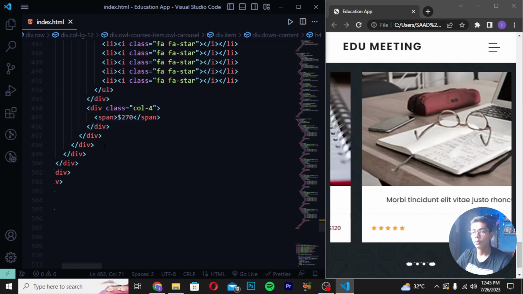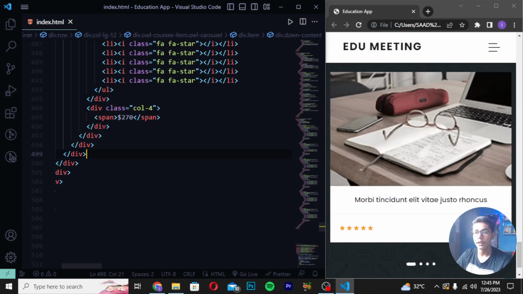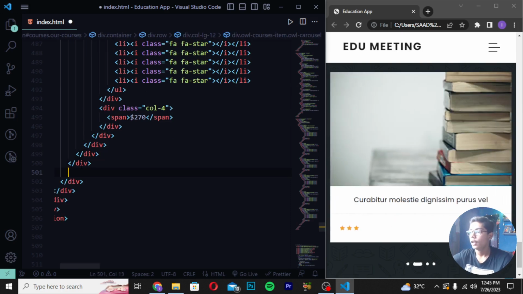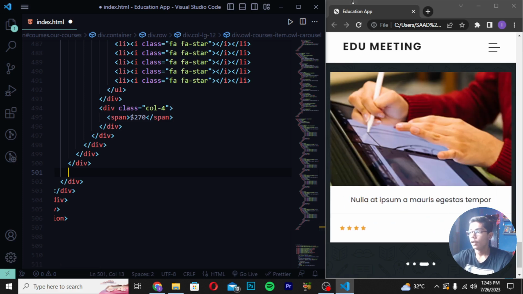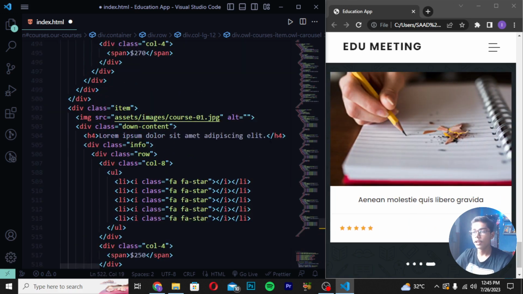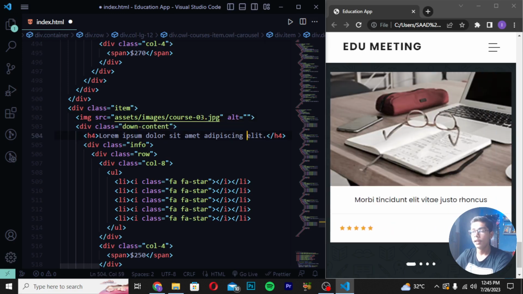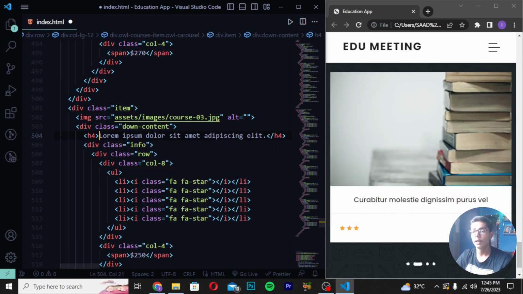Then you have to now just move after the 5 tips which we have created. So you can see 1, 2, 3, 4 and 5. So this is the 5th tip here. Then you have to move down after the 5th tip like this. So here you have to now just do one thing like this and then move down after the 5 tips here. And then you have to paste this thing. Then you have to change the text as well. But before that you have to change the image to course 3. Then you have to now change the text here. I will be writing the text to web design. So here I will be now just doing like this. And then you have to now remove this.